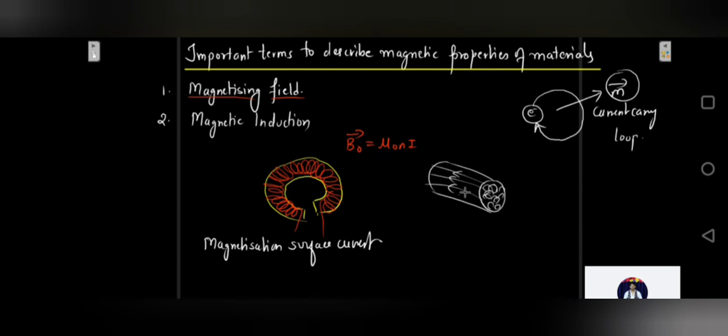the material. Okay, so there will be a magnetizing surface current which is represented by Im. Due to this magnetization surface current, there will be another magnetic field which is generated inside the core of the toroid. That means inside that magnetic material.